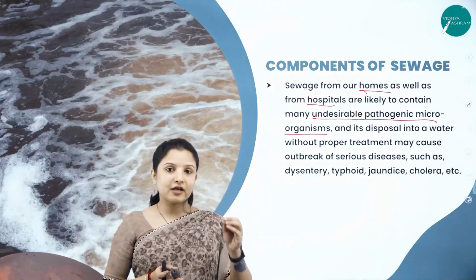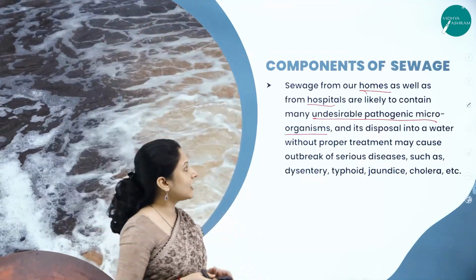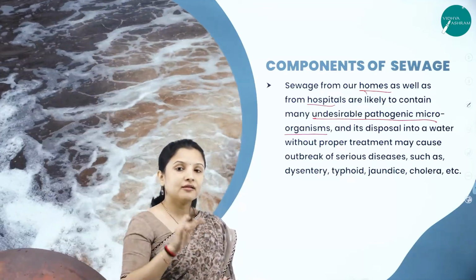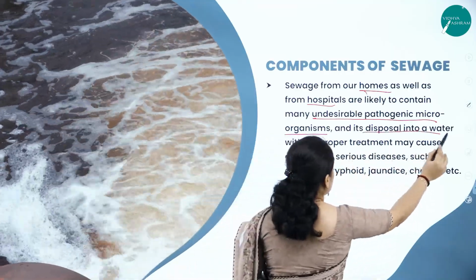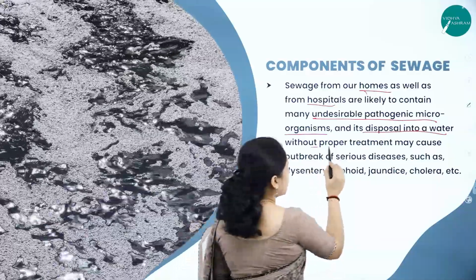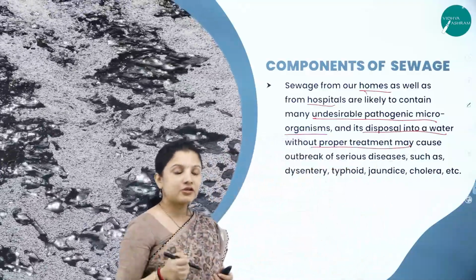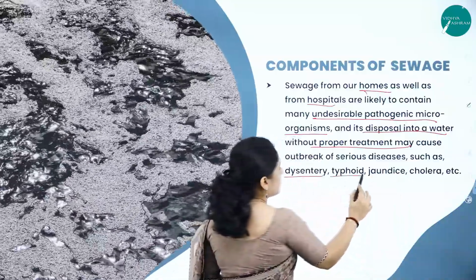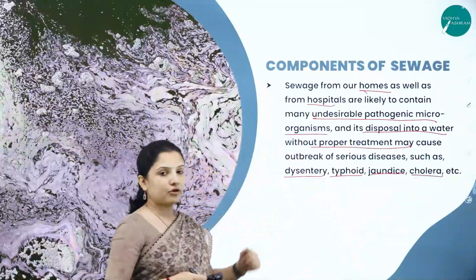So the sewage that comes out of houses and from hospitals may contain some pathogenic microorganisms, and their disposal into a water body without any proper treatment may lead to the outbreak of a number of serious diseases such as dysentery, typhoid, jaundice, cholera, etc. All these are waterborne diseases, right?